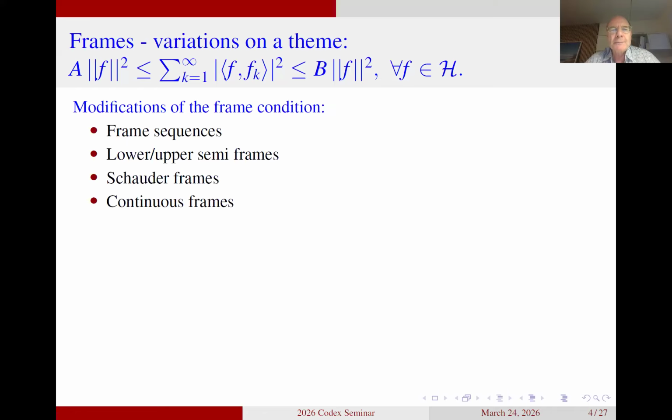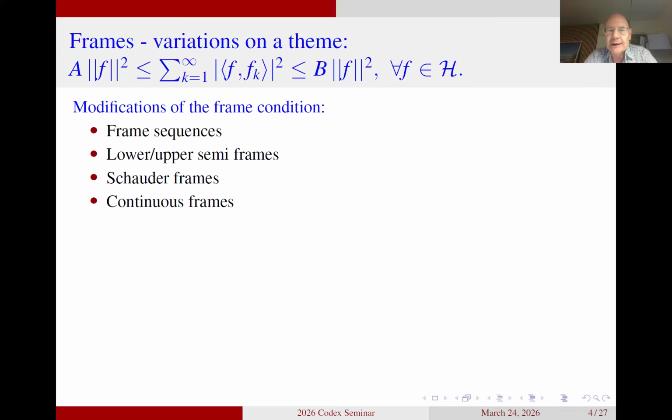So what happens is that if you have the lower frame bound, then the synthesis operator in frame theory will no longer be a bounded operator. It will be an unbounded operator. But you can put conditions on the operator in terms of, for example, being a closed operator. If you do that, you are able to run some kind of theory that is similar to our frame theory. It's more complicated, of course, to work with in practice because you deal with unbounded operators, but on the theoretical level, you end up with something that is similar. The topic has also been taken up in more recent years by Peter Balazs and his group, and Peter Balazs is the one who called it a lower semi-frame.